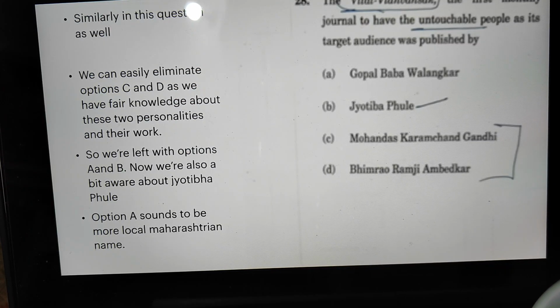But there has to be a caution in applying this logic as well, that we have to be aware that our logic can run its course and we can mark a question wrong if it is a fact based question. So this particular strategy has to be applied with caution.